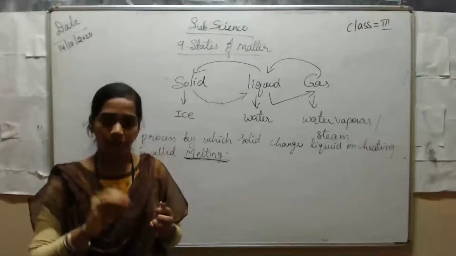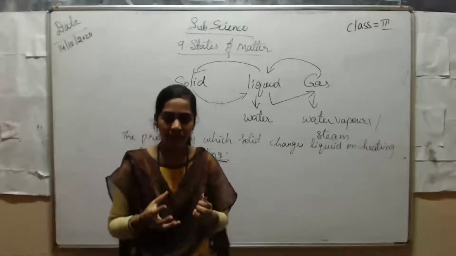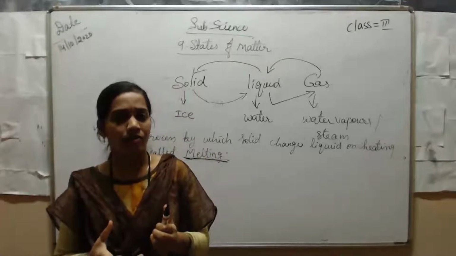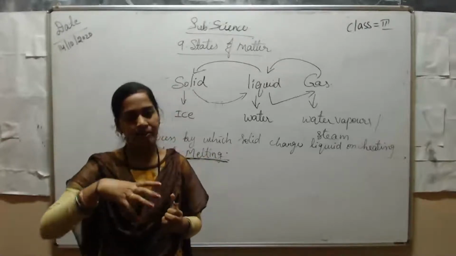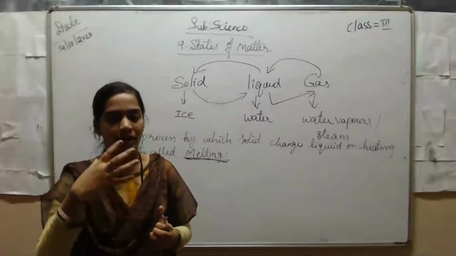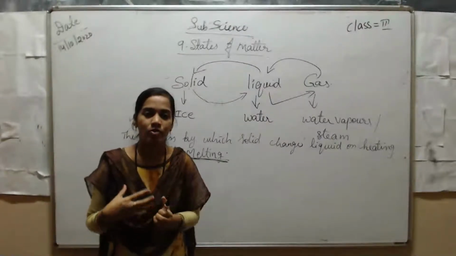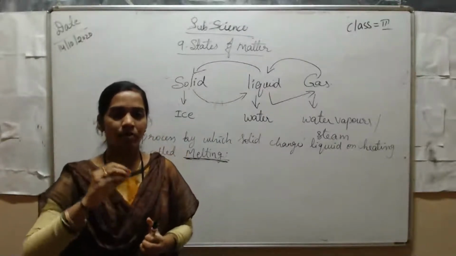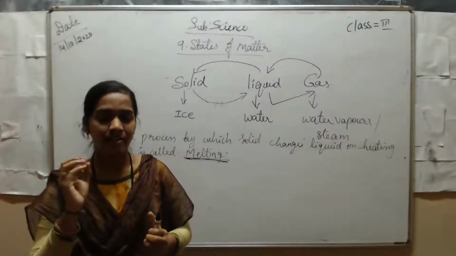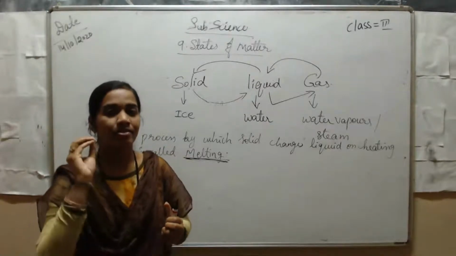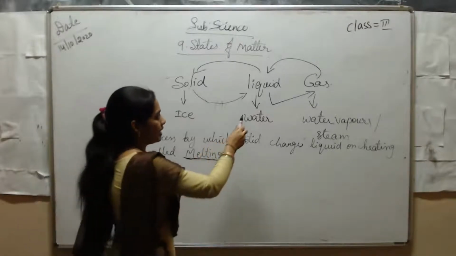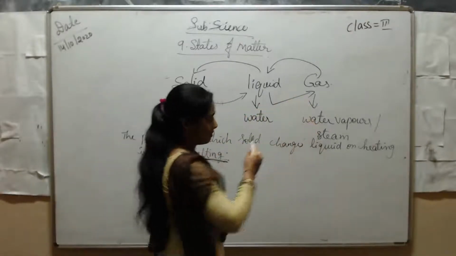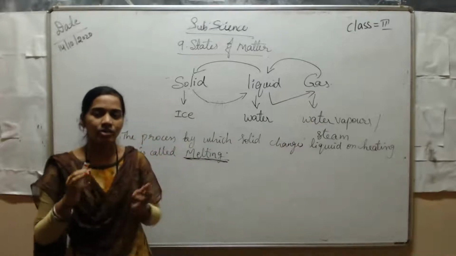In one bowl you put some water and make it boil. After a certain point, vapors start to come from the water. You can observe the steam or the vapors. Those vapors are the gaseous form of water. The liquid changes to gas.